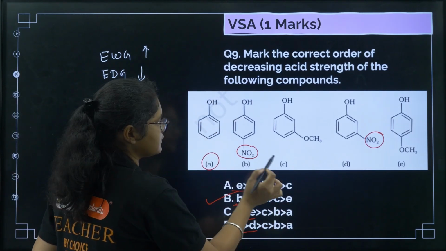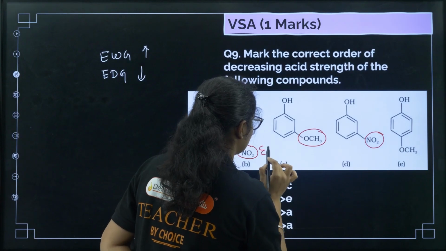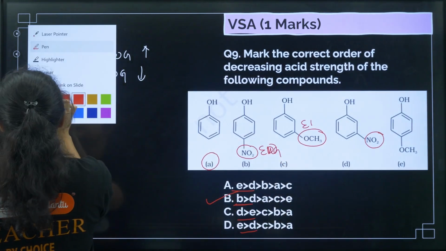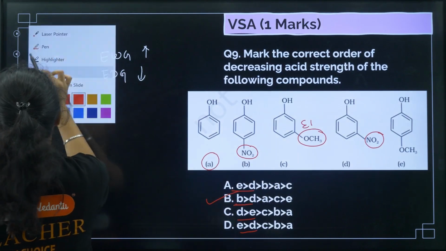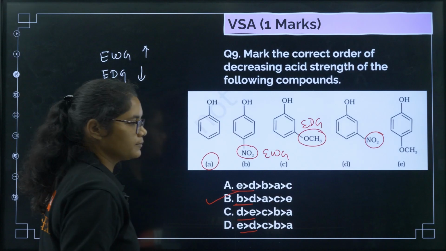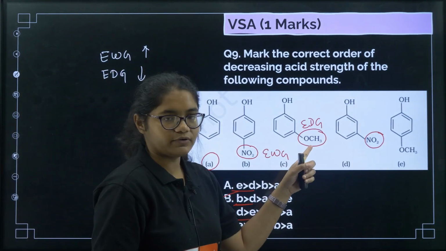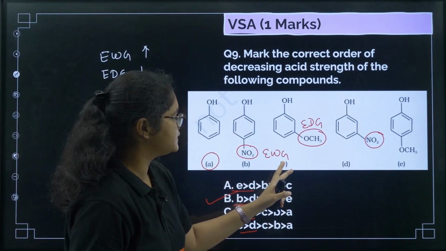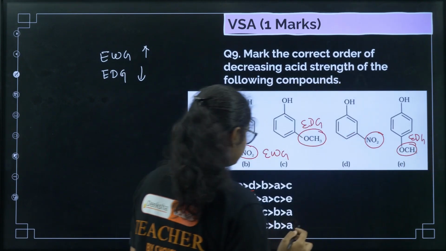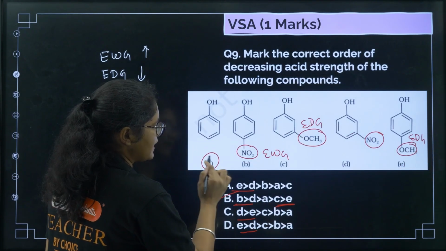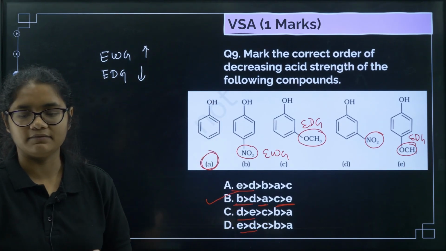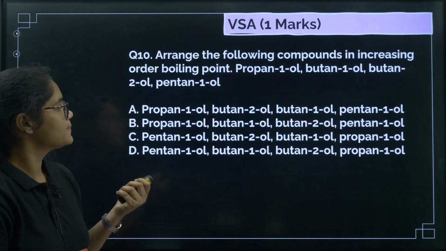Right? Because here, what is OCH3? This is an electron donating group, but this is an electron withdrawing group. One second, see, this is the electron withdrawing group and this is the electron donating group, right? Now, an electron donating group will decrease the acidity. That means your C and E, this is also electron donating, should be at the end. And A, which has no other substituent, will come in the middle. So option B will be the correct answer here.